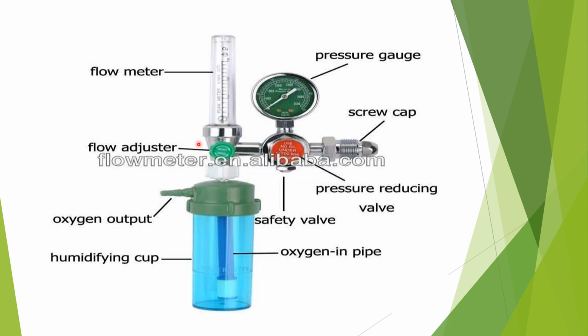So in this picture you can see there is a flow meter, pressure gauge, a screw cap, the pressure reducing valve, safety valve, and the oxygen in the pipe, the humidifying cup, and the oxygen output and the flow adjuster. Okay, so this is the valve outlet, the oxygen valve outlet, and for the oxygen cylinder, a regulator will be present.